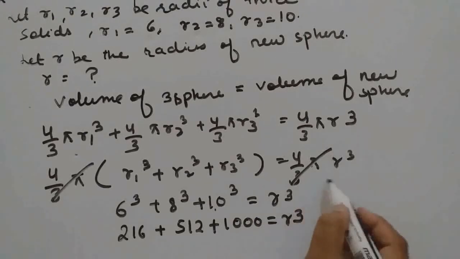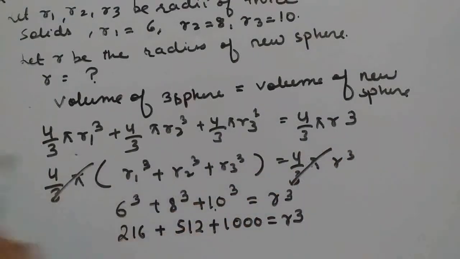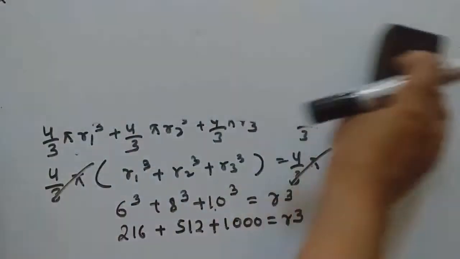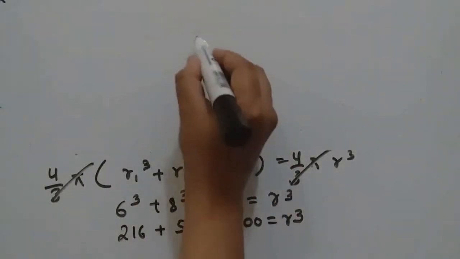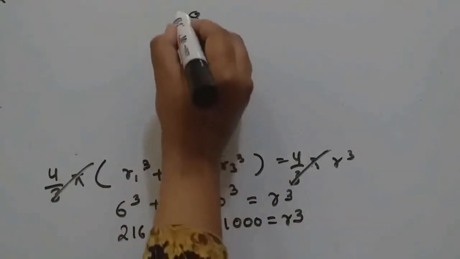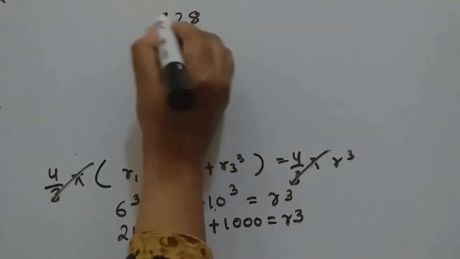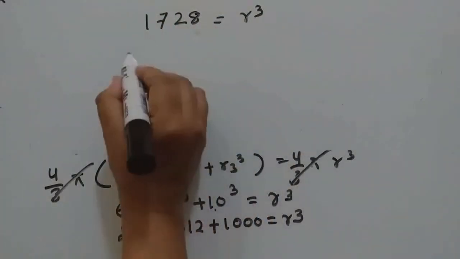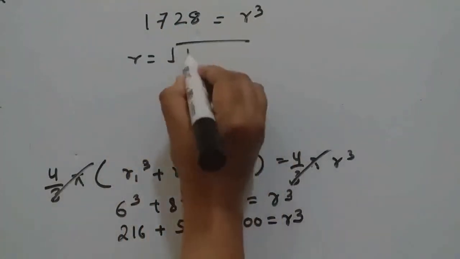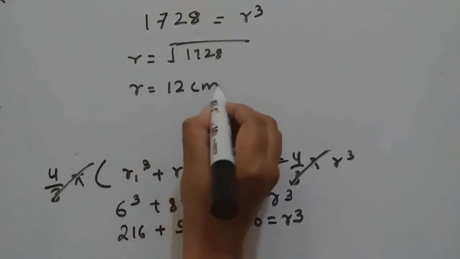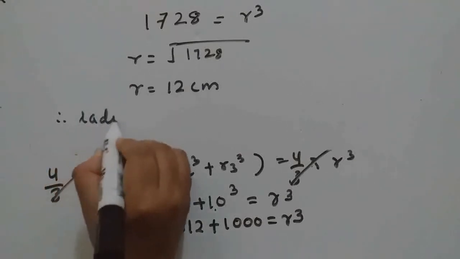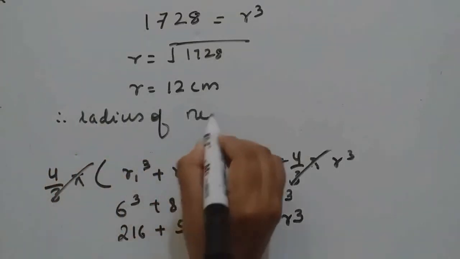Okay, that means we got here, adding, 1728 is equal to R cube. So what is this, cube root of 1728? That is 12 centimeter. Therefore radius of new sphere is 12 centimeter.